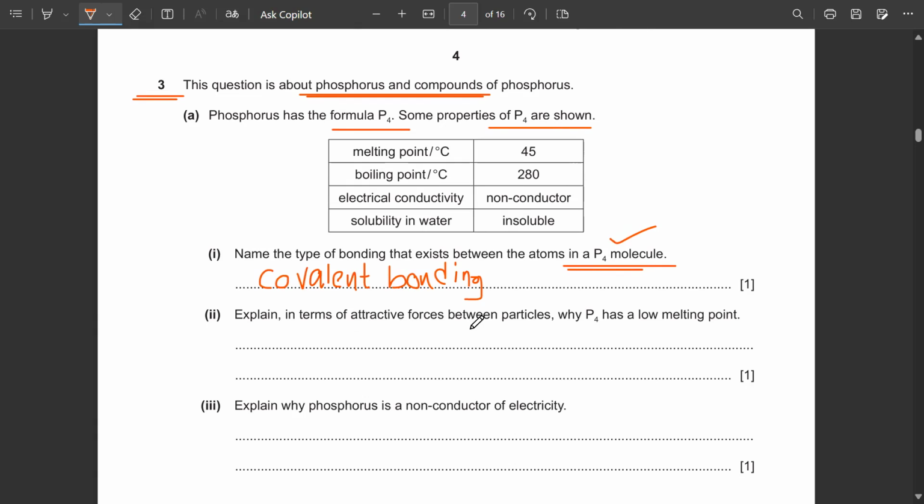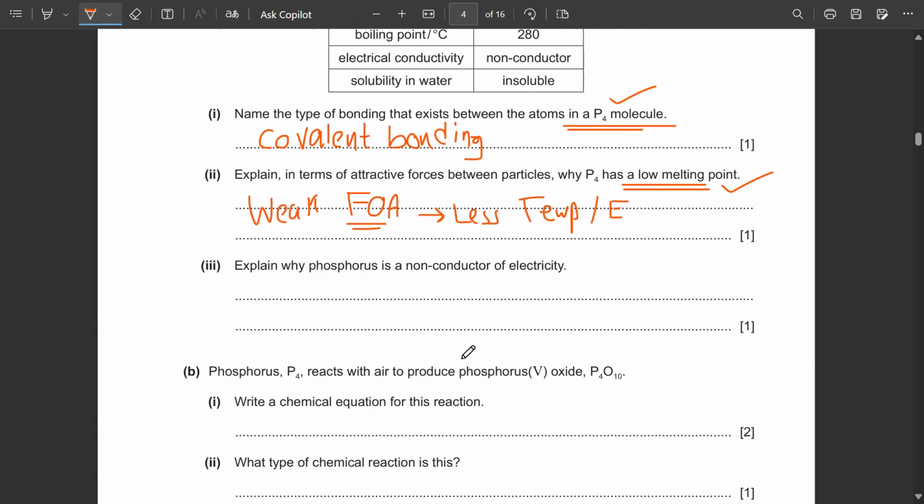Explain in terms of attractive forces between particles why P4 has a low melting point. Now, there's a very easy reason for this, and you have to write the same one every time you're given such a question. You are going to say that due to the weak forces of attraction, less heat, or less temperature, or less energy is required to overcome the forces between these particles, or you can write that less heat or energy is required to break those bonds. That is why it has a low melting point.